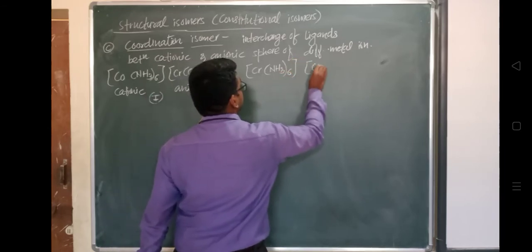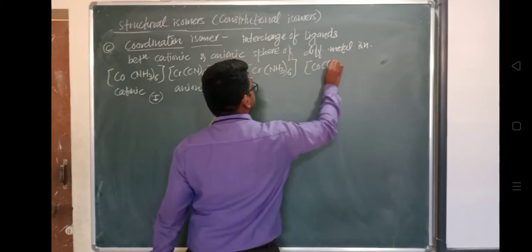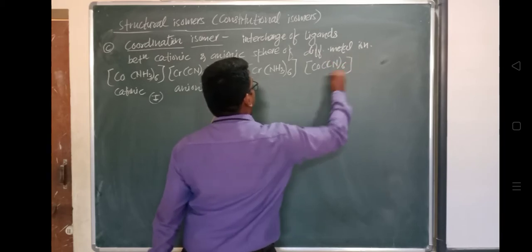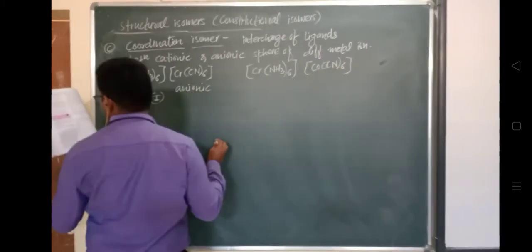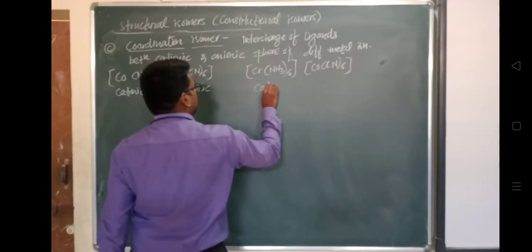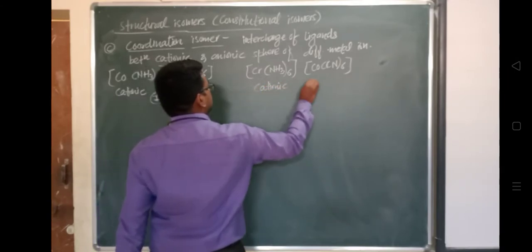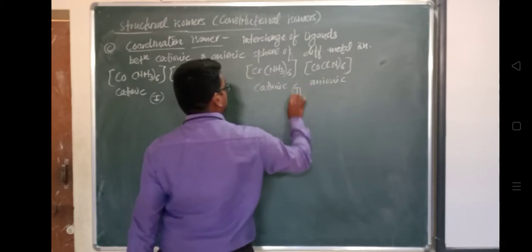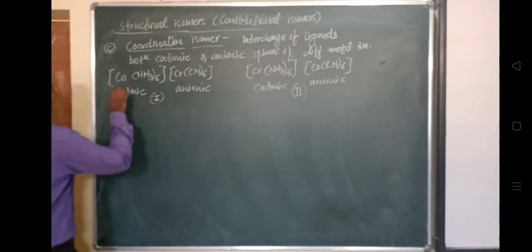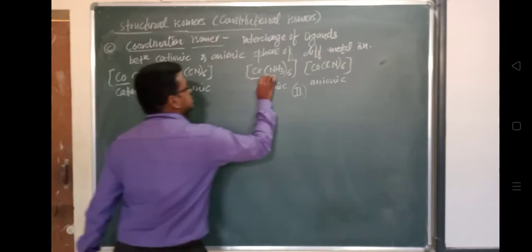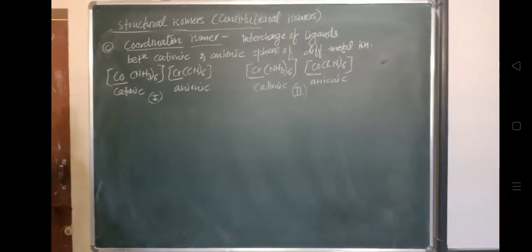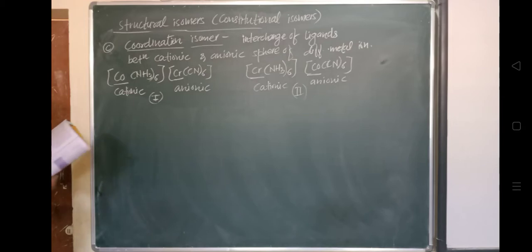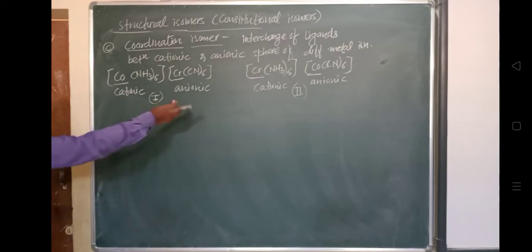So Co(CN)6 here is anionic, and this is cationic. Have a look at this portion, Co, Cr, Cr, Co. So there is an interchange of the ligands.